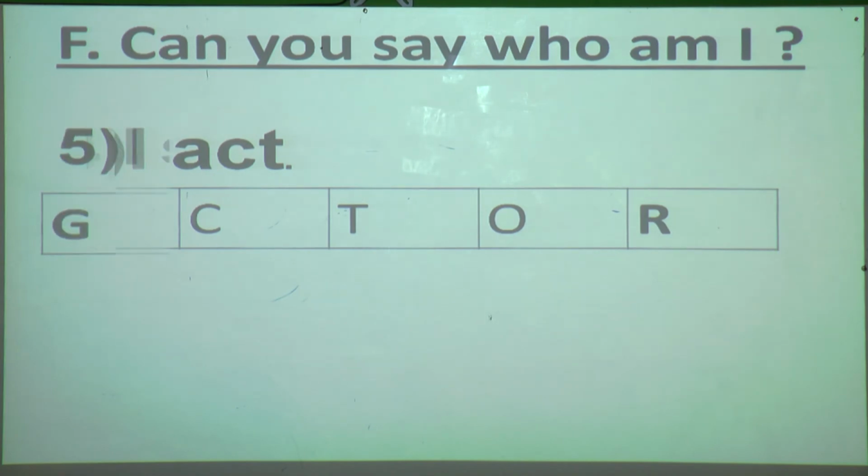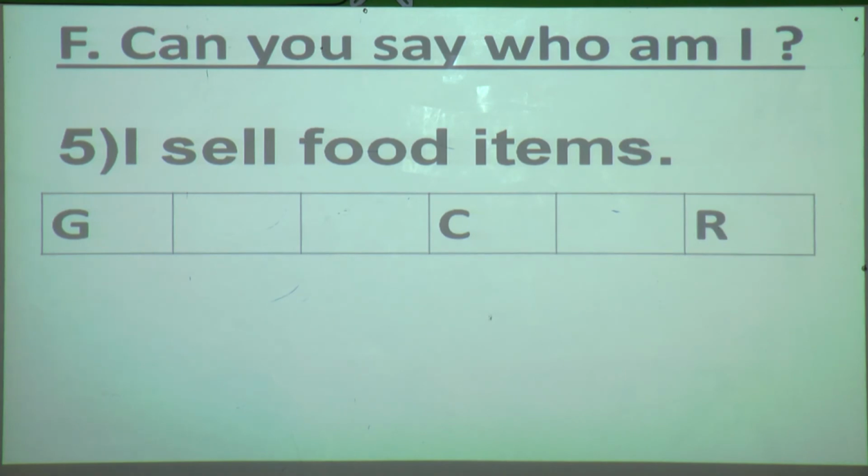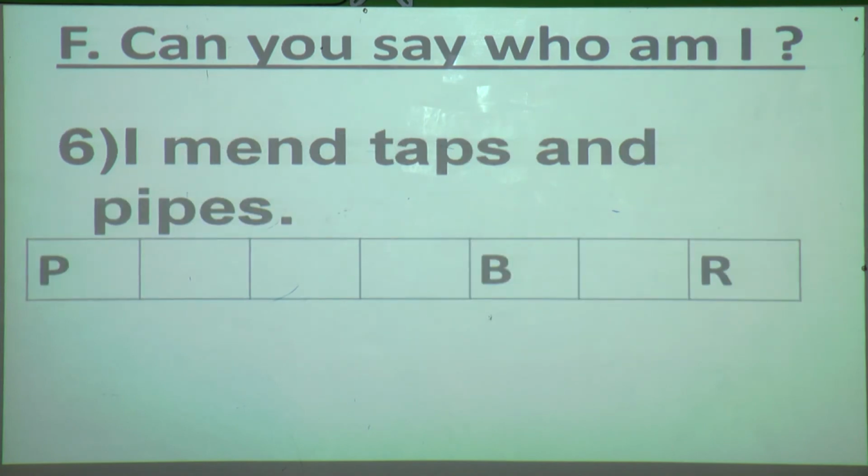Fifth, I sell food items. Those who sell food items, what do we call them? Yes, they are called grocers. G-R-O-C-E-R. So these clues are asking, who am I? Sixth, the one who mends taps and pipes. If there is any repairing work of taps and pipes, who does it? Yes, plumber. Come on, write in your book fast. You only have to copy the words, and that also in capital letters.